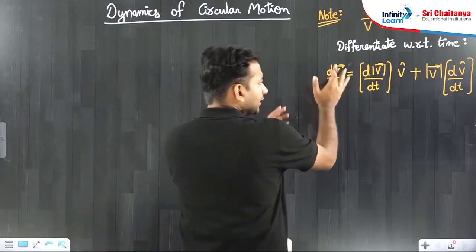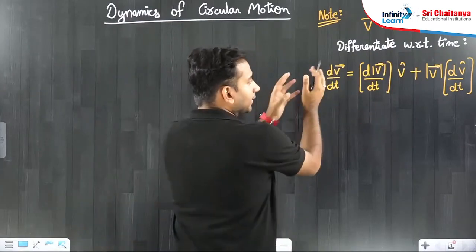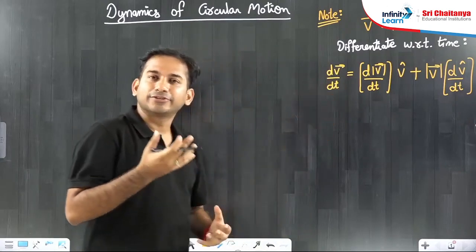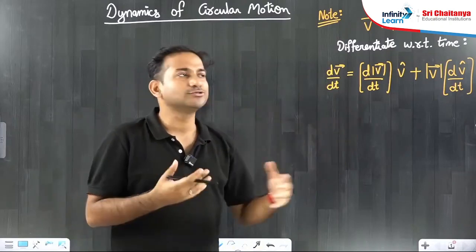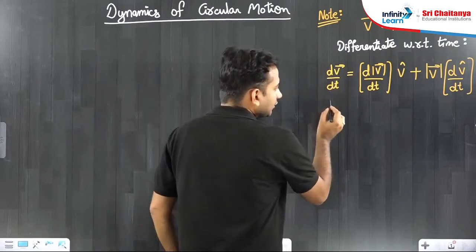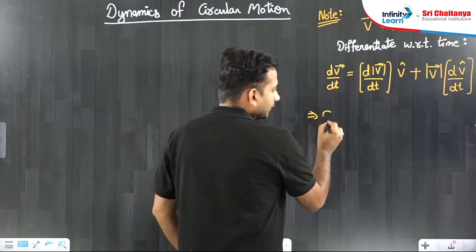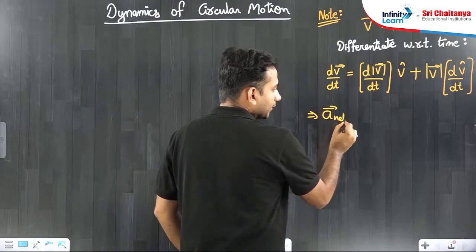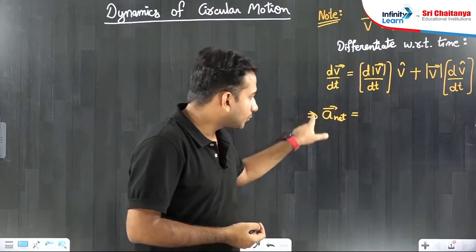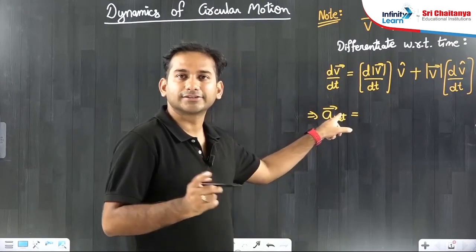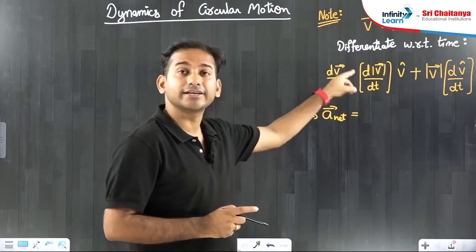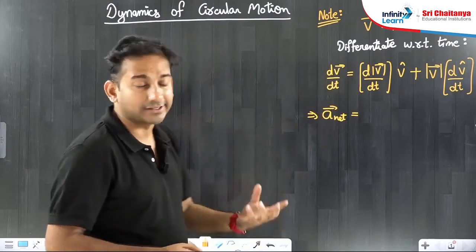Now if you understand it carefully, the physical significance, what does that mean exactly? The LHS term dv by dt gives you the time rate of change of complete velocity. Means with time, if the velocity changes, then whose responsibility is it to change that complete velocity with respect to time? So you will say dv by dt is the net acceleration. It is the responsibility of net acceleration to change the entire velocity vector, to change the complete velocity vector.